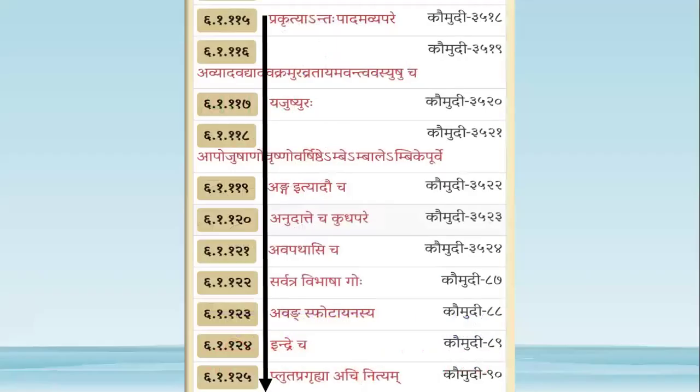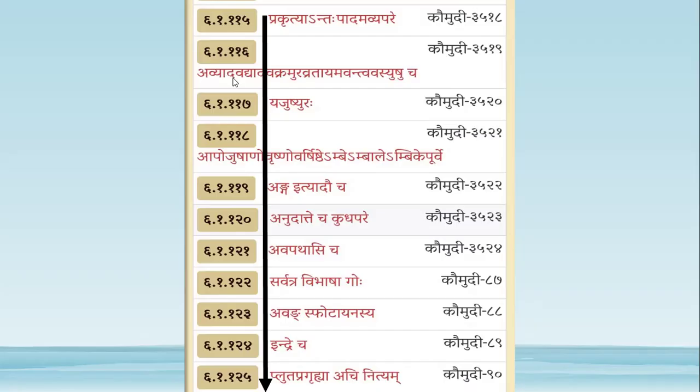So we have these sutras. Prakrutyantah Padam Avyapare: by this, whenever Yang letters A or O are followed by Akara which is not followed by Vakara or Yakara in the middle of a verse, then there will be Prakruti Bhava. By all these sutras, we were given the Prakruti Bhava.